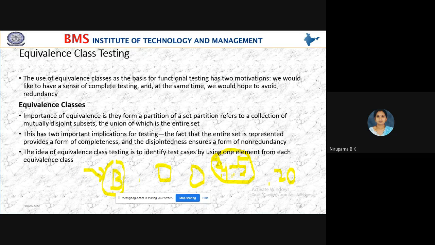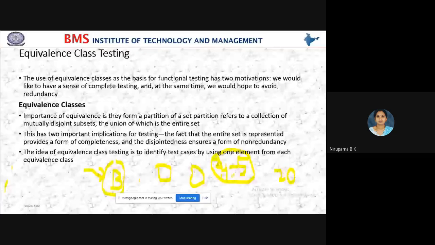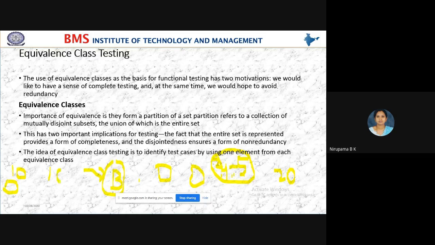And next, one more example. Students, I'll continue the same example. Here in a rice shop, I don't know whether you went to purchase rice or not, there are 2 varieties, raw rice and steam rice. Out of 20, 10 are raw rice and 10 are steam rice.